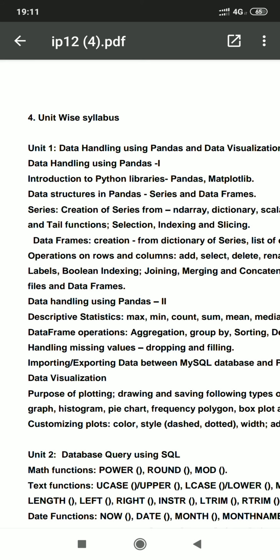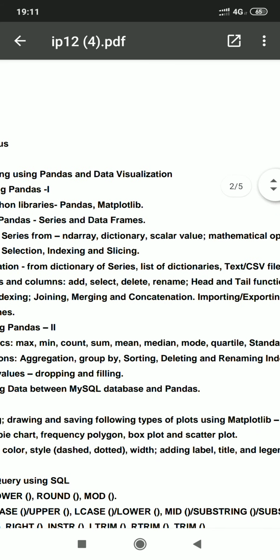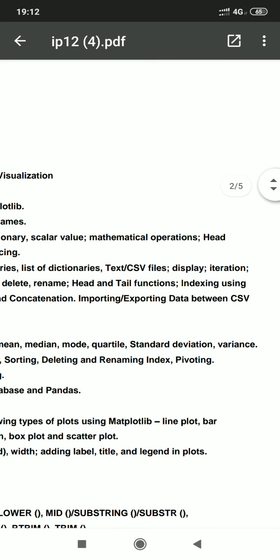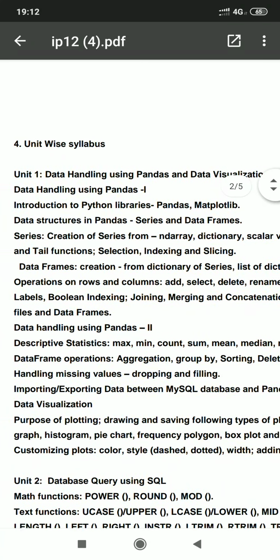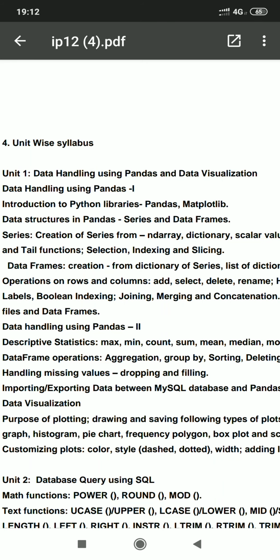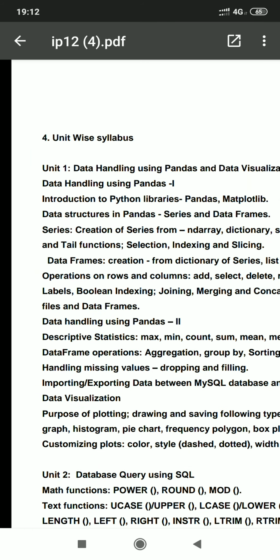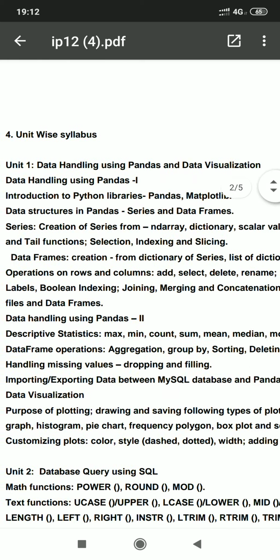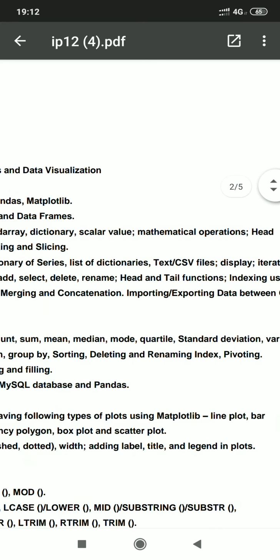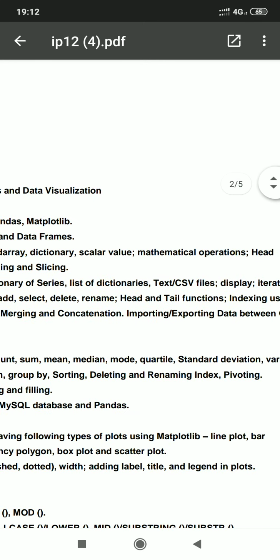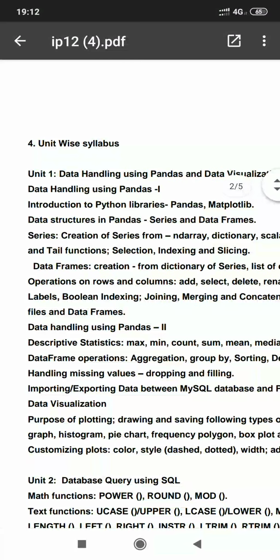Then in series we learned creation of series from NumPy array, from dictionary, from scalar value. We have learned how to perform mathematical operations and use head and tail functions, and selecting and slicing the data from the series. Then we learned how we can create data frame. We can create data frame using dictionary, using list of dictionary, then from text or CSV file. Then how we can iterate over the data of data frame.